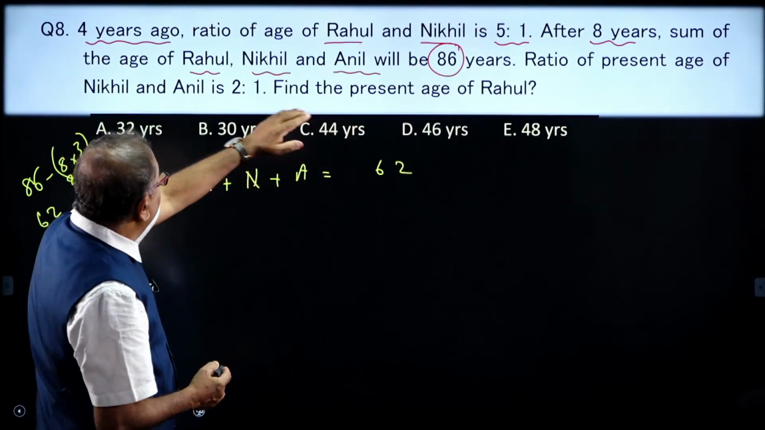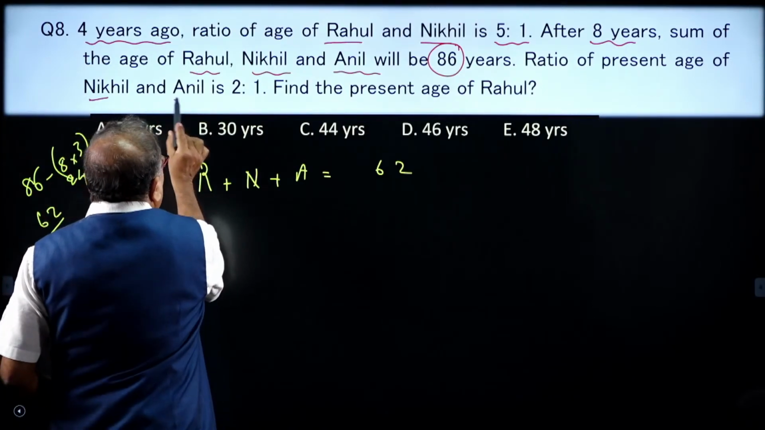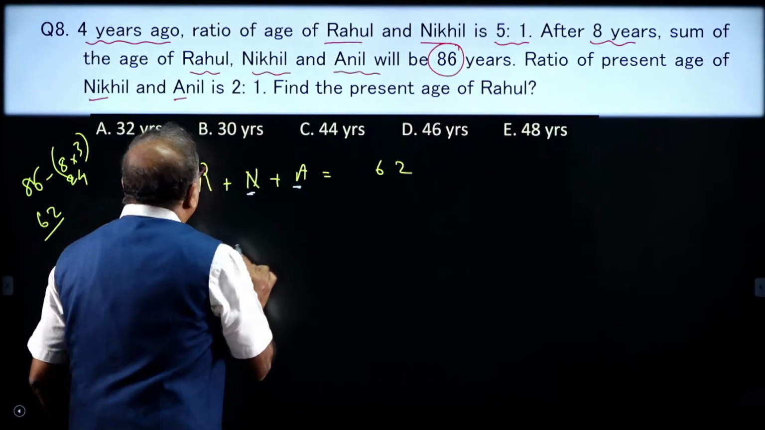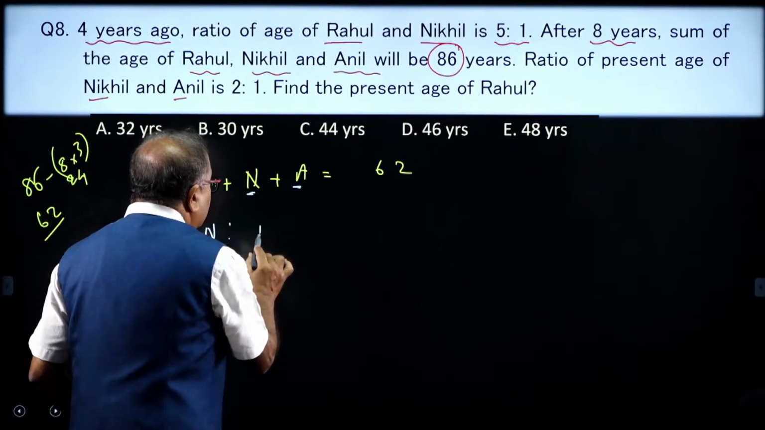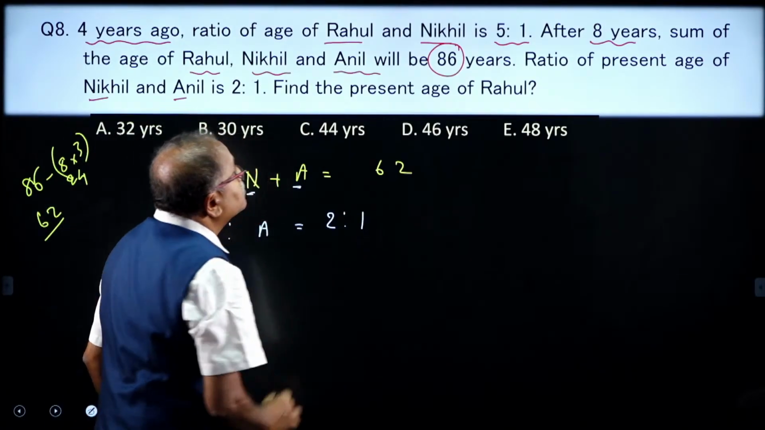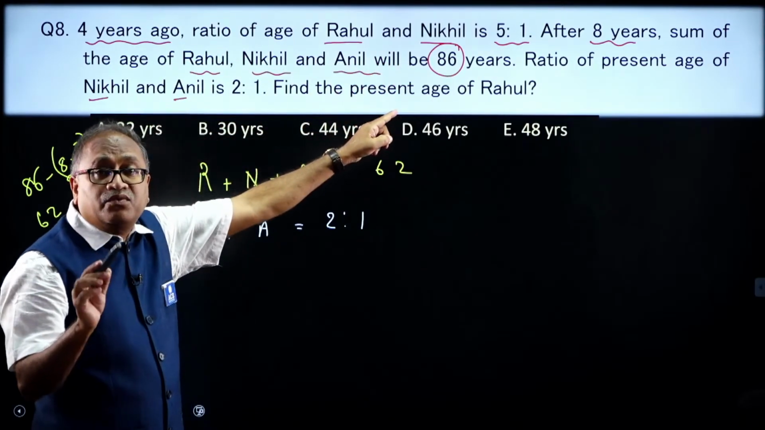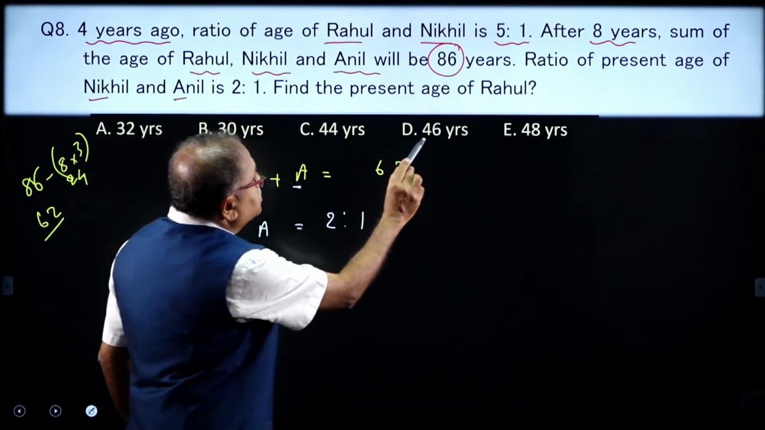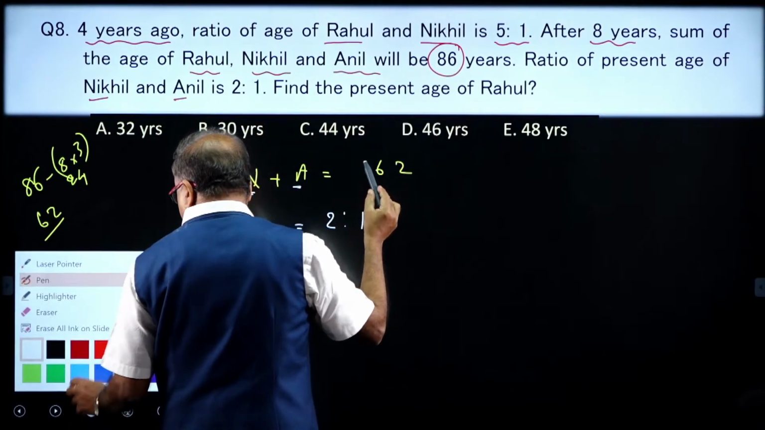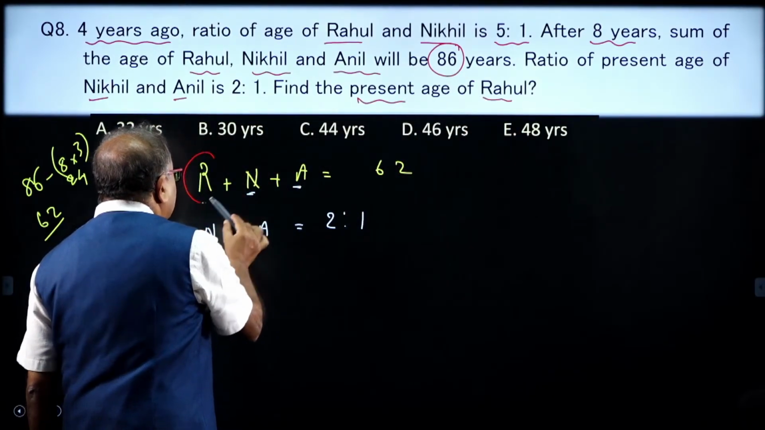What is the question next? Here, the ratio of the present age of N and A, N is to A, is also given to us as 2:1. And 4 years ago, the age ratio of R and N was given. The question is, the ratio of the present age is given. Find the present age of Rahul.